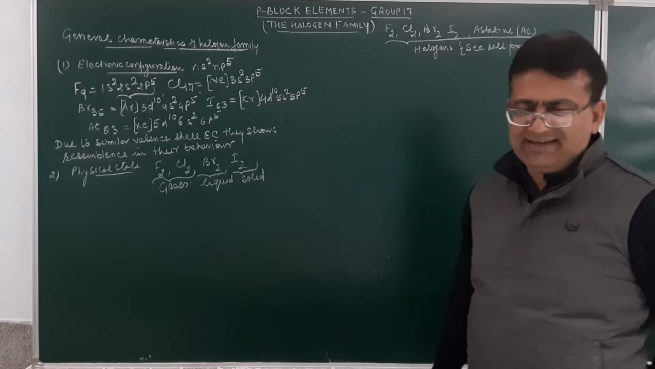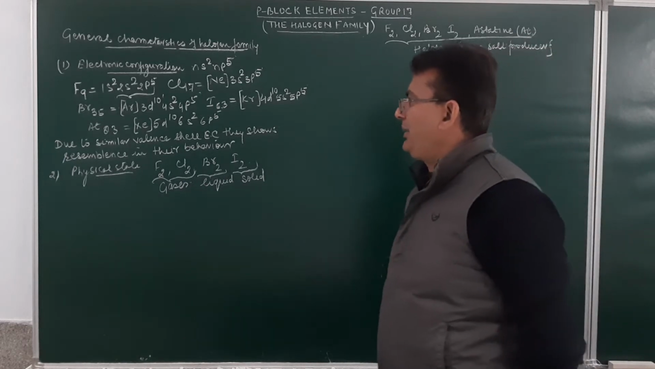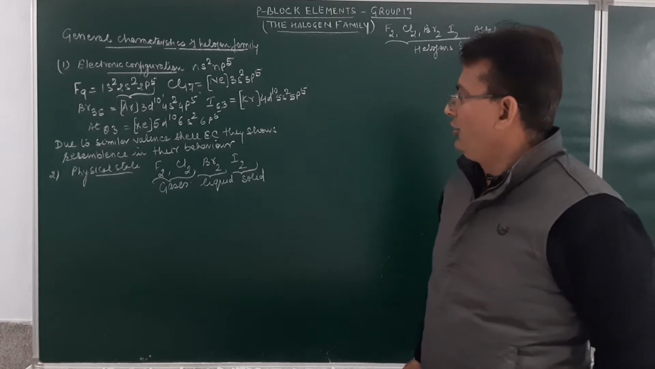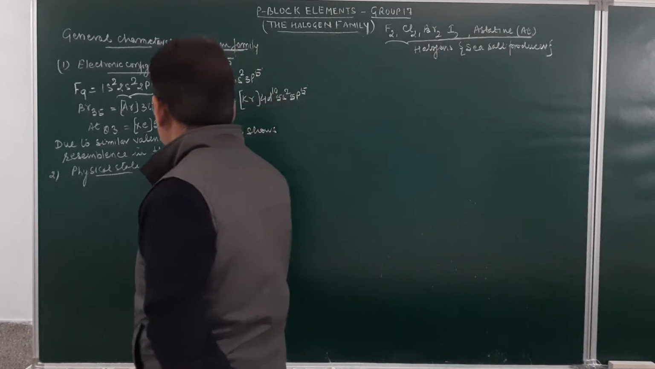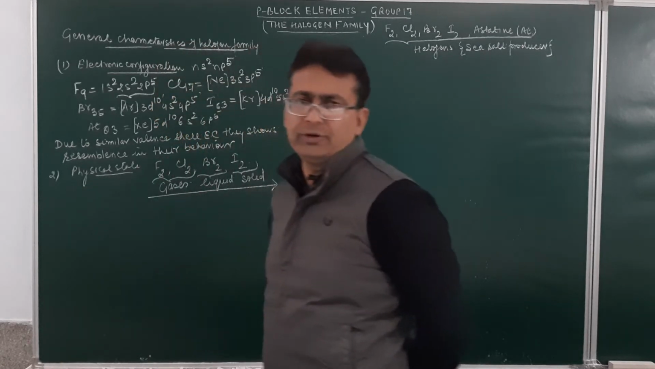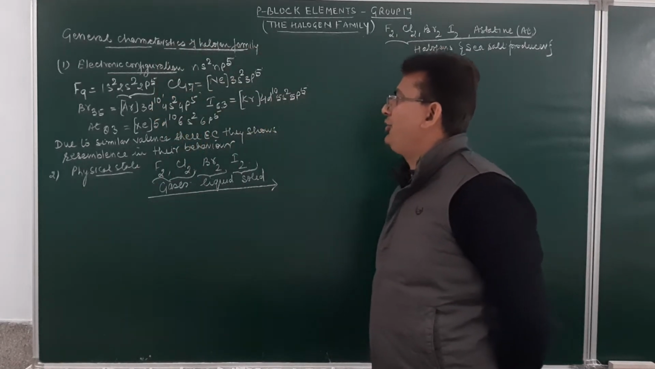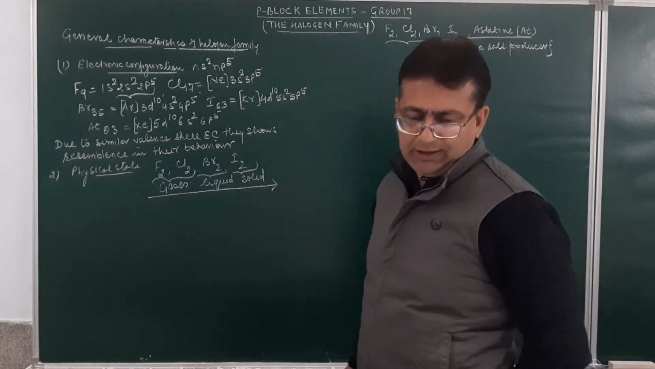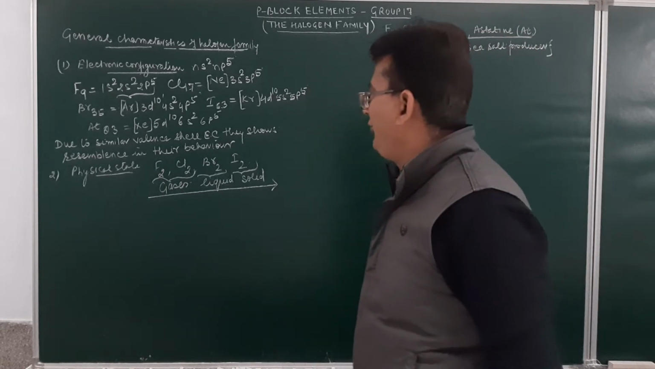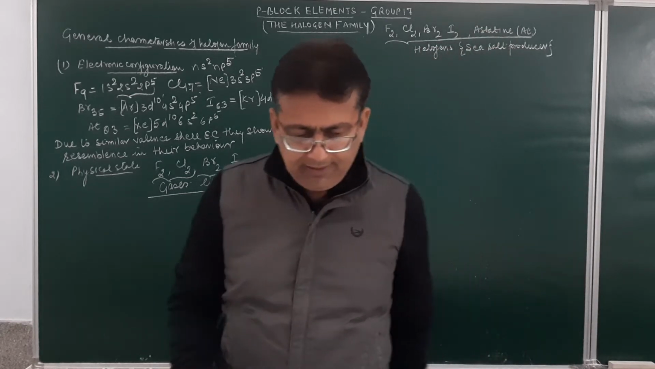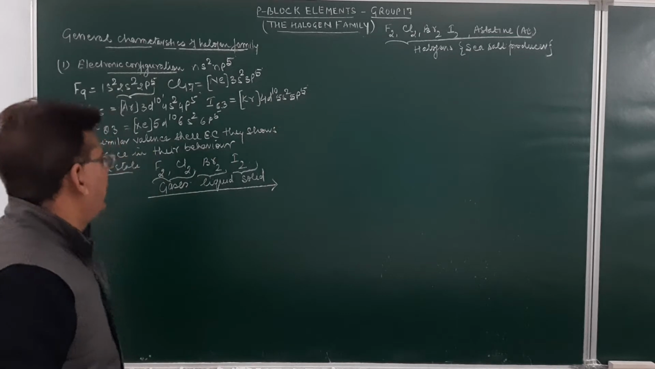The question arises, why does the state of matter change from gases to liquid to solid? It is due to the increase in van der Waals force of attraction. The first question was, why do they show resemblance in their properties? Due to similar valence shell electronic configuration. Why does the physical state change from gases to solid? It is due to the increase in van der Waals force of attraction.